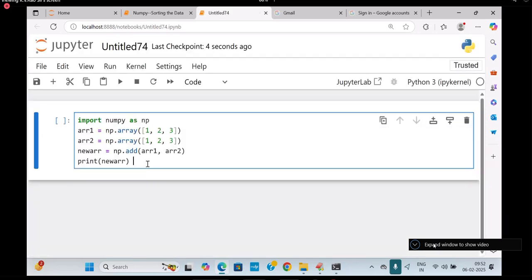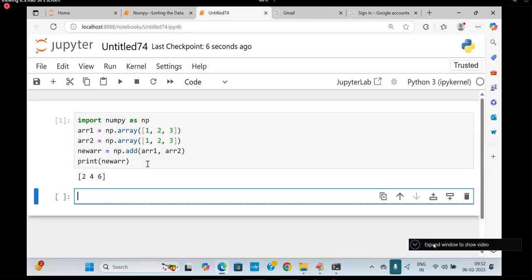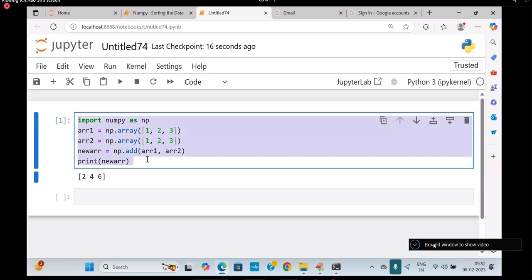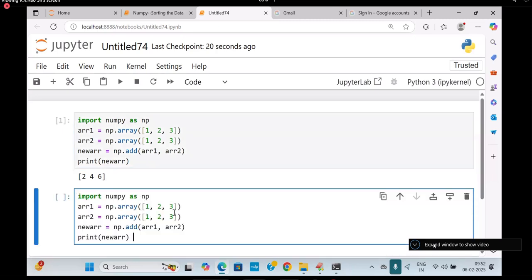You observe this data here. This is called what? 2, 4, 6. This is 1D that I am applying. Can I apply 2D also? Already you know 2D. So coming to this place now, here I am writing 2, 3, 4.